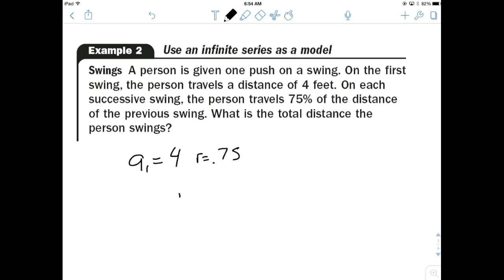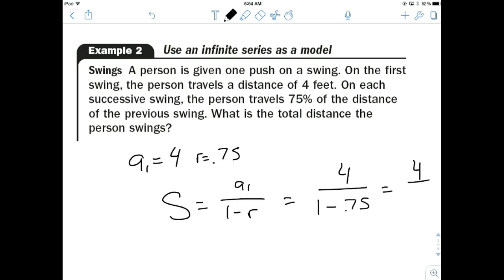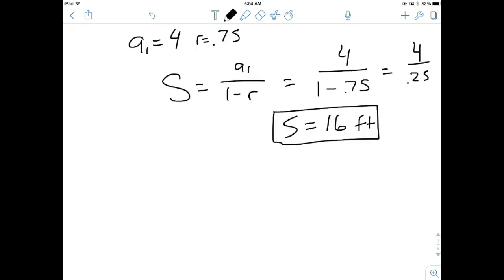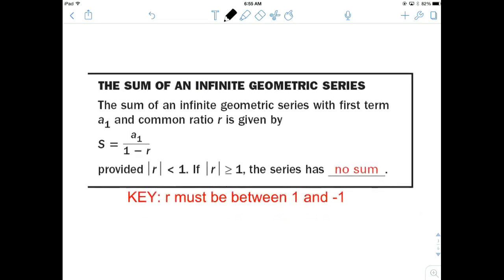So we can use our infinite sum formula. A sub 1 over 1 minus R, 4 over 1 minus 0.75, which is 4 over 0.25. The sum is 16 feet. Not a very long ride, but certainly something that we can simulate with a swing. Now, of course, no one would sit on the swing for an infinite amount of time, but we know that as you sit there, your swings become closer to zero. Here is that infinite sum.